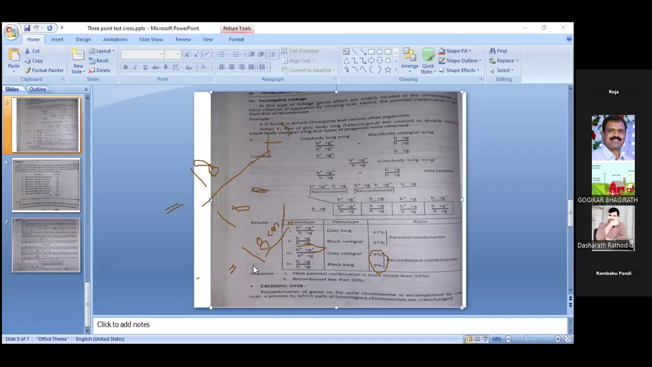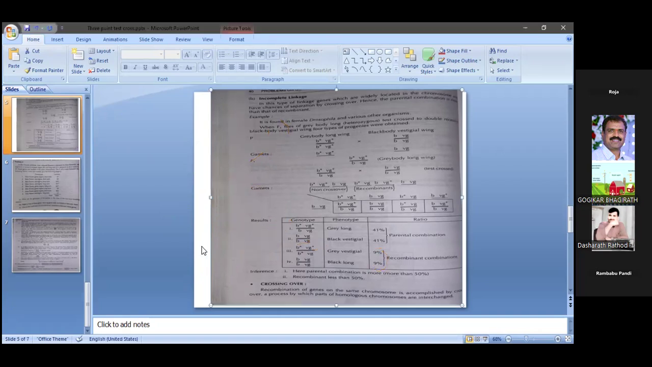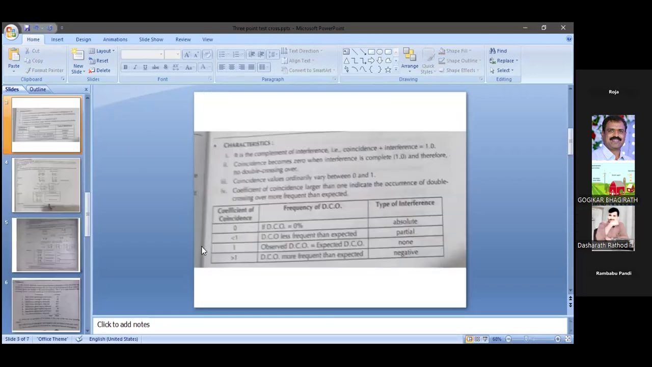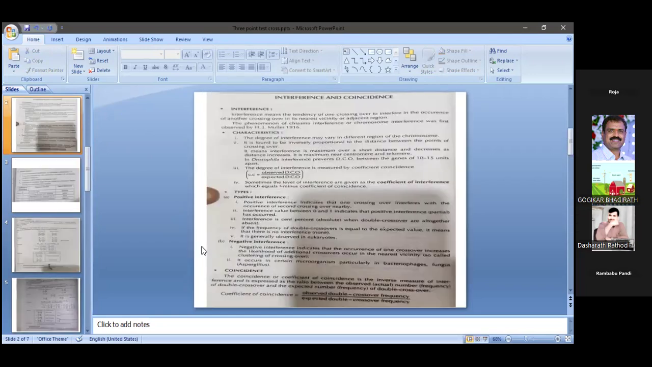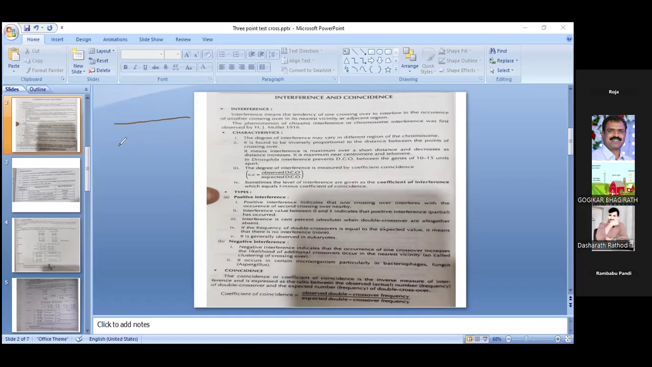This is about the crossing over formulas. Next, we can go for what is meant by interference. Interference means the tendency of one crossing over to interfere in the occurrence of another crossing over in the nearest vicinity or adjacent region. For example, if this is the chromosome, here there is a chance for crossing over to take place. So what is meant by interference? The tendency of one crossing over to interfere in the occurrence of another crossing over.